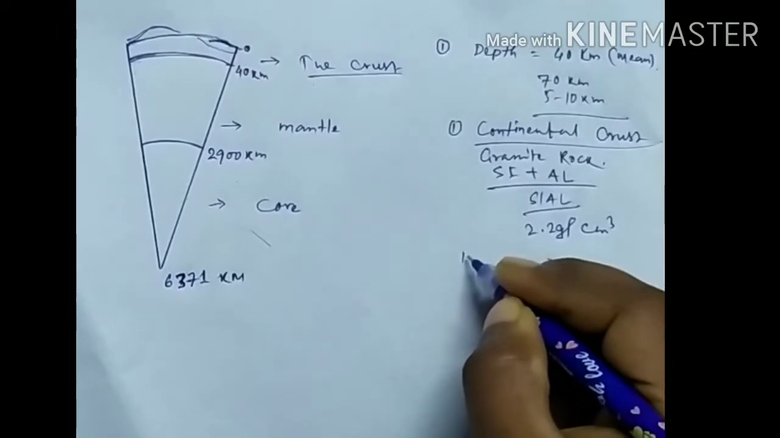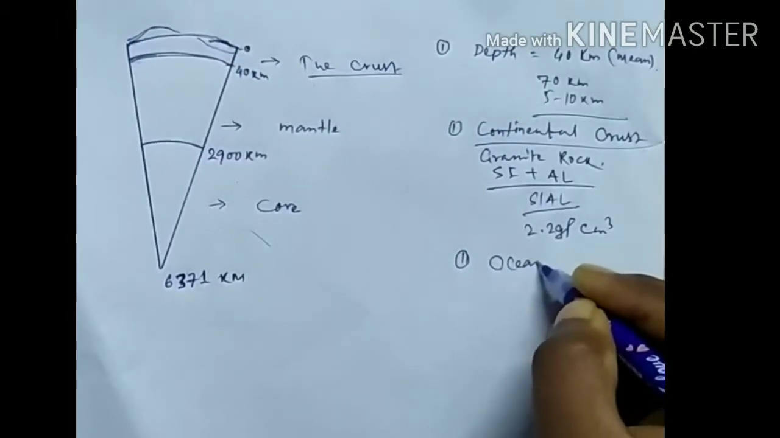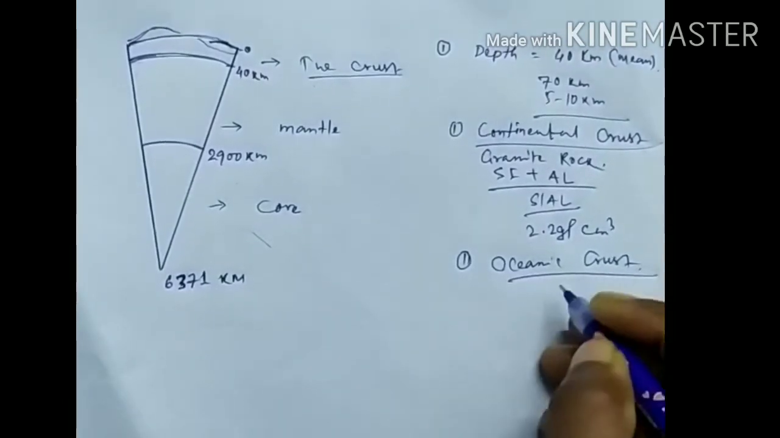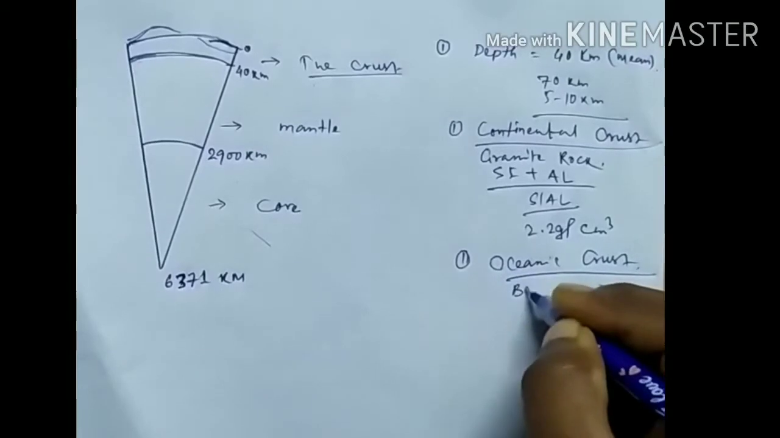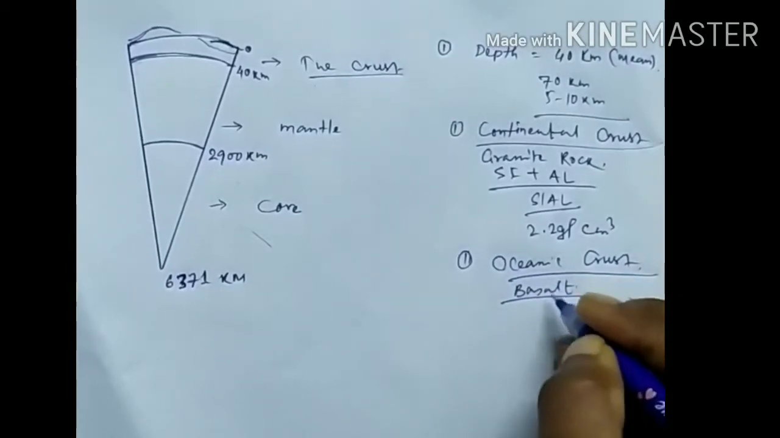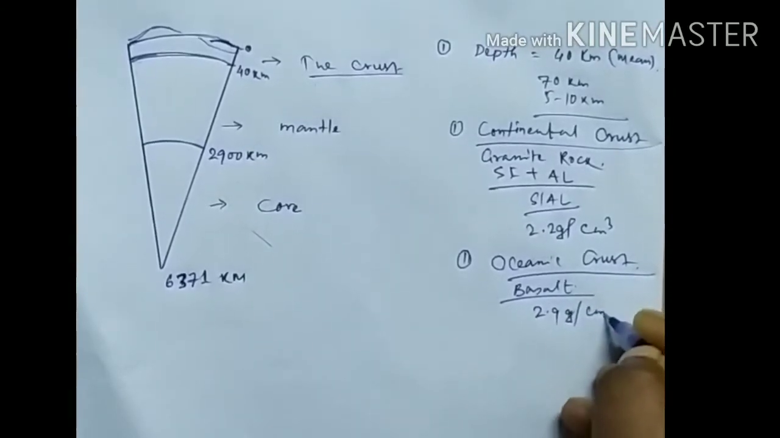The second part is the oceanic crust. It is made from basalt rock and it is heavier than the sial, and its density is 2.9 gram per cubic centimeter. It is also called sima because its main components are silica and magnesium.